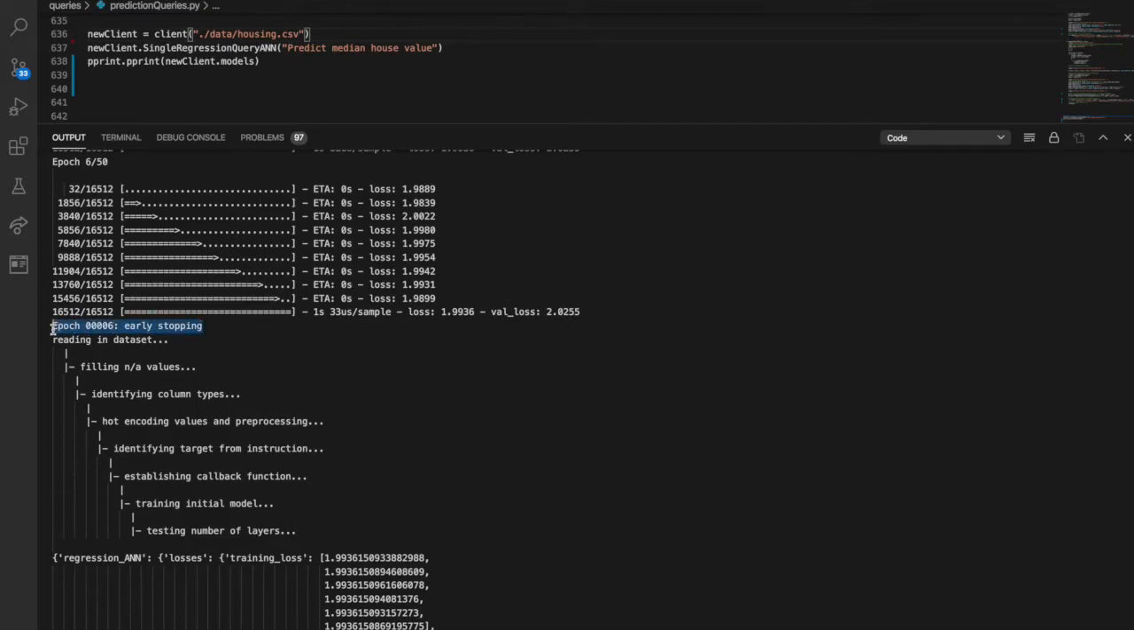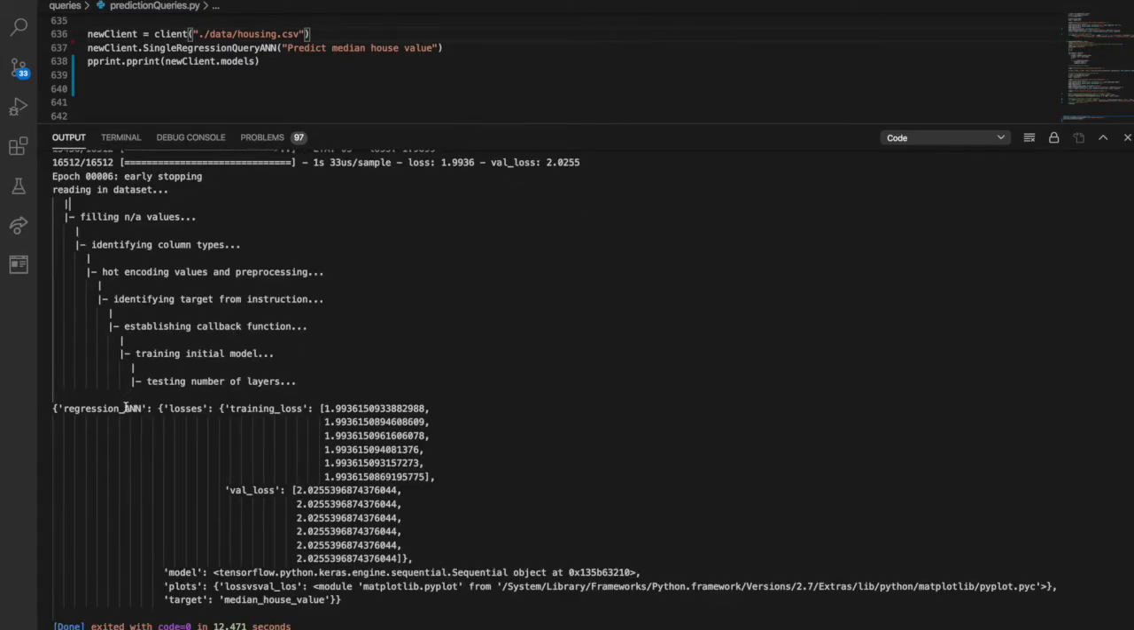Here it has identified that your model begins to overfit at epoch number 6. And then finally, inside the client class, it has created a regression ANN key and has stored your losses, the model, the appropriate plots, and finally the target for that model.